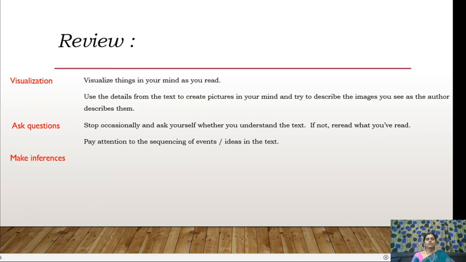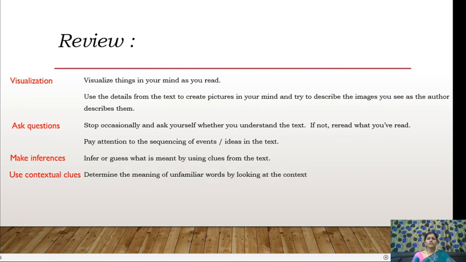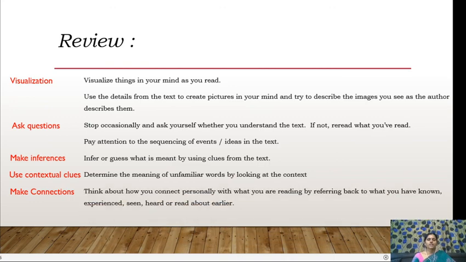Now, the other strategy is making inferences. So, infer or guess what is meant by using clues from the text itself. Use contextual clues. Determine the meaning of unfamiliar words by looking at the context. And making connections also. It's not just understanding the text by using these contextual clues, but you have to make connections also. Think about how you connect personally with what you are reading by referring back to what you have known, experienced, seen, heard, or read about earlier.